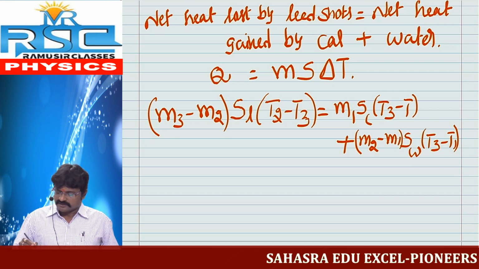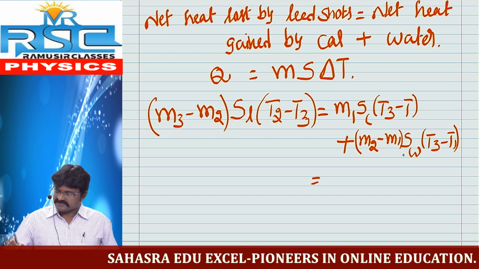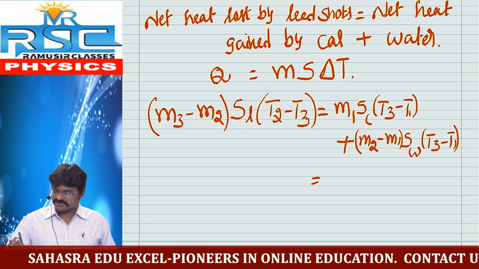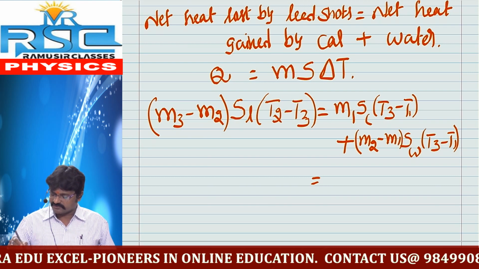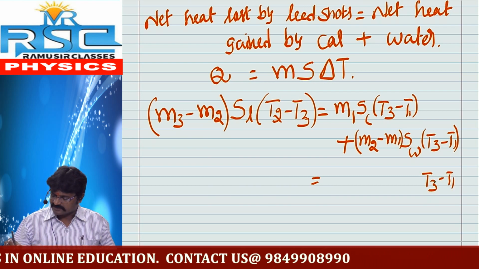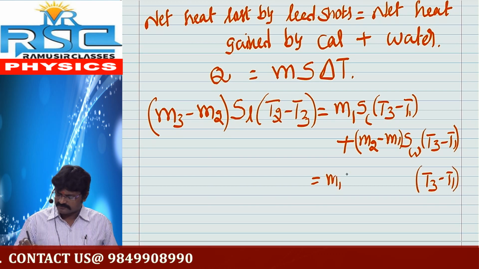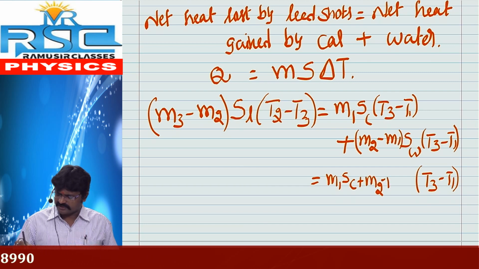Then, if you observe the right side, T3 minus T1 is common. That's why we take T3 minus T1 as common. Then what about the remaining? The remaining is M1 SC plus M2 minus M1 into SW.